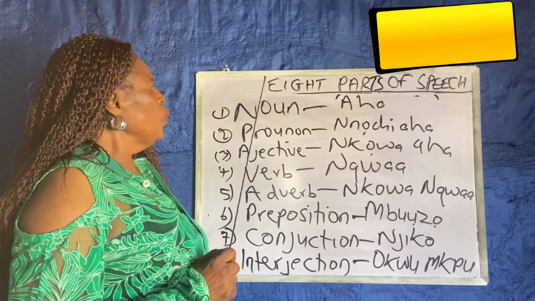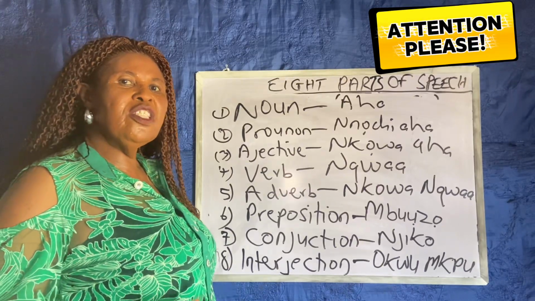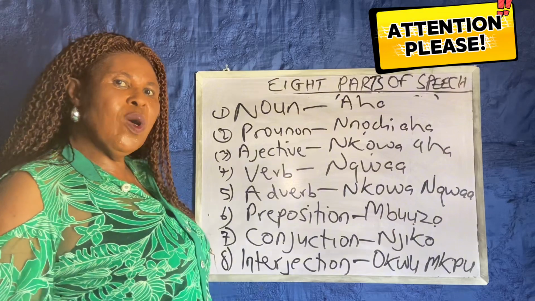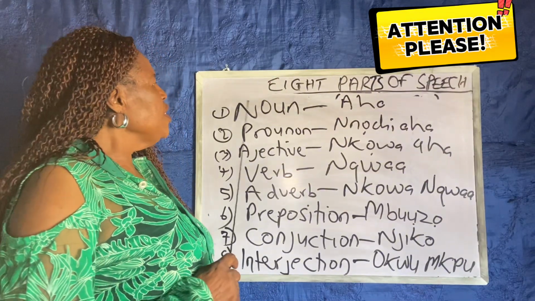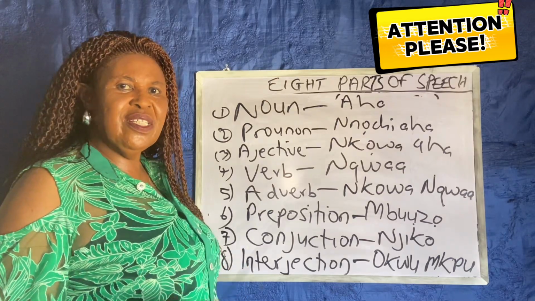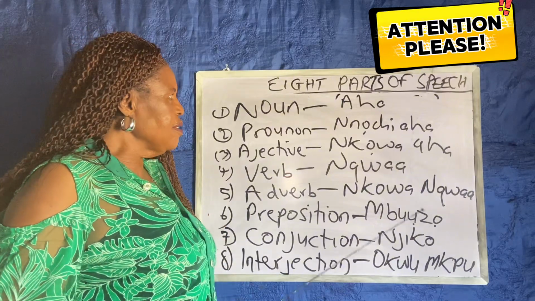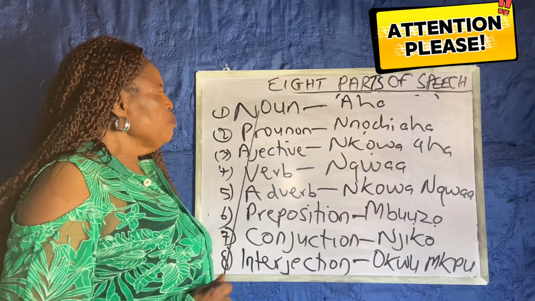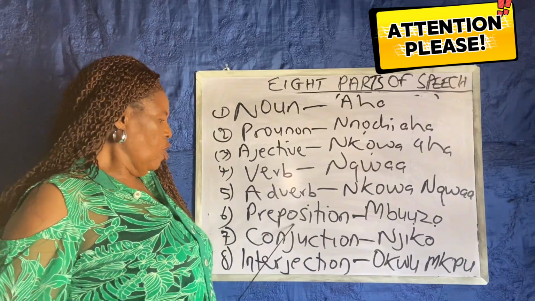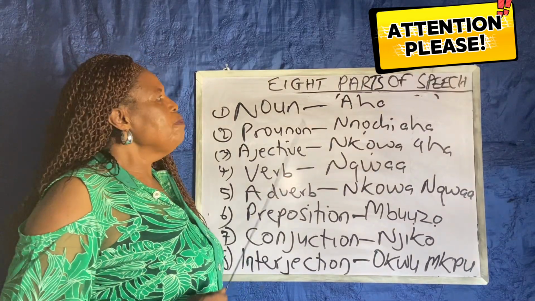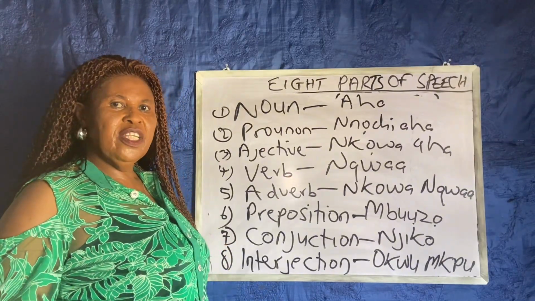So this time, I'm going to run through these 8 parts of speech, but we are not doing them in details. I just want you to know them. But we are going to pick them one by one, just like we did in noun. We did nouns in details. Noun is a name of any person, animal, places, or things. But we are going to do in details pronoun, adjective, verb, adverb, preposition, conjunction, and interjection. They are the 8 parts of speech. We are going to do them in details, but let me just mention them in this lesson.